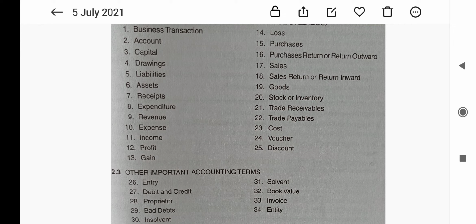Then the next one is bad debts. Bad debts is the amount that has become irrecoverable from a debtor. It is a business loss and is debited to profit and loss account.